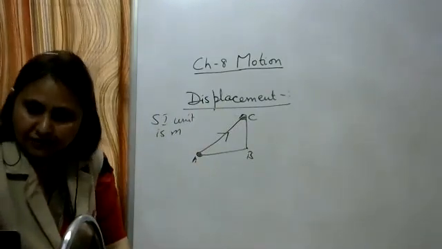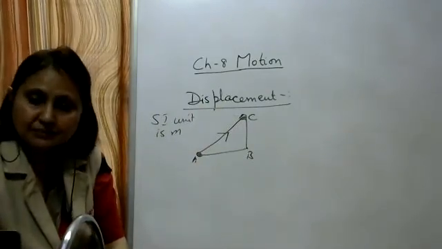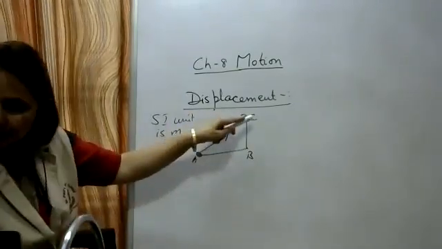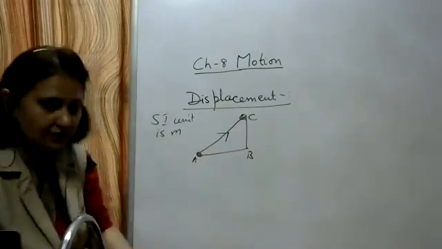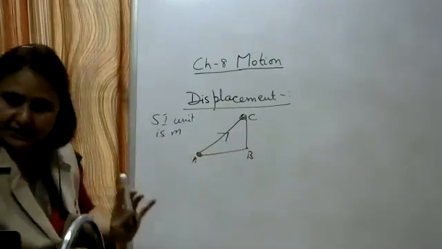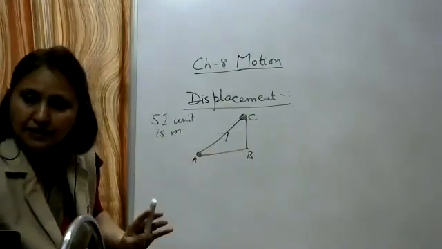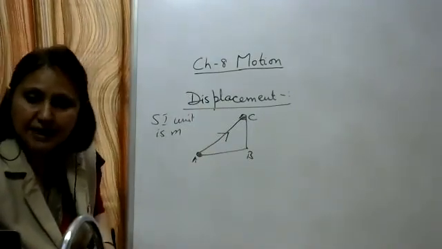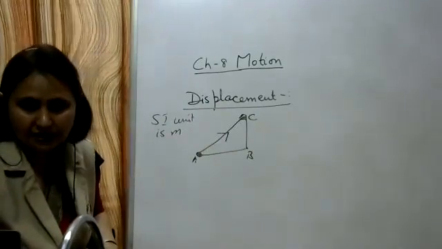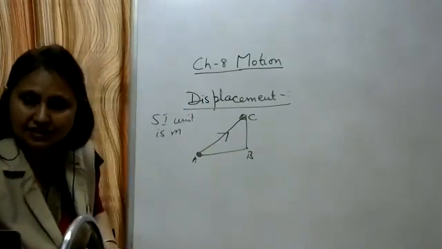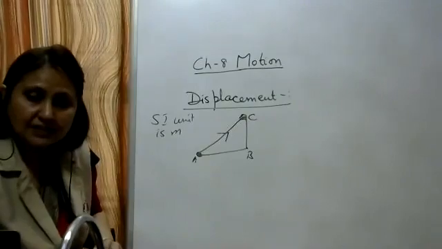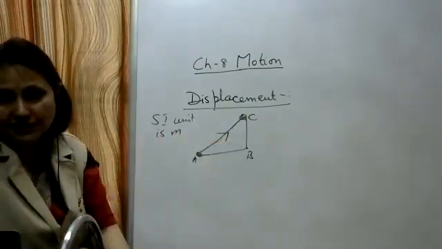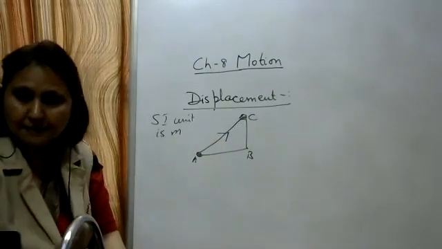So what have you written about displacement? Displacement is defined as the shortest distance between the initial and the final position, and its SI unit is meter. It is a vector quantity, that is, it has magnitude as well as direction. And what will be its direction? Here you have to mention what is its direction. Direction is from initial to the final position.